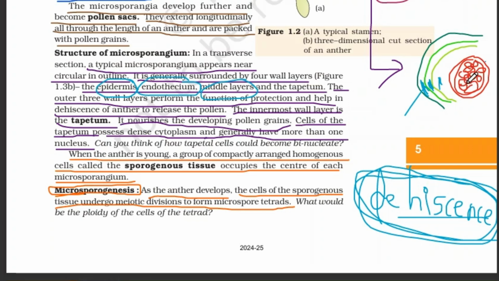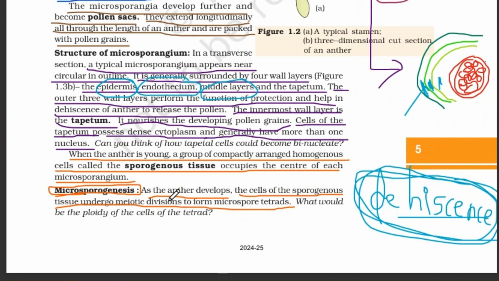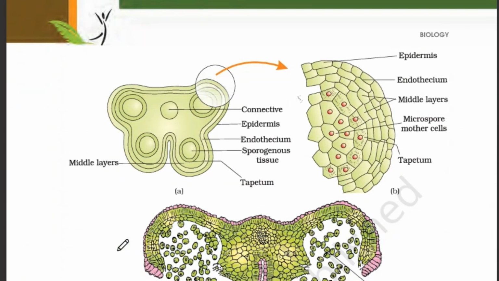This region is full of undifferentiated cells, and we call these undifferentiated cells sporogenous tissue. So when the anther is young, a group of compactly arranged homogeneous cells, the sporogenous tissue, occupies the center of each microsporangium. So that is the sporogenous tissue, as I have been mentioning earlier.